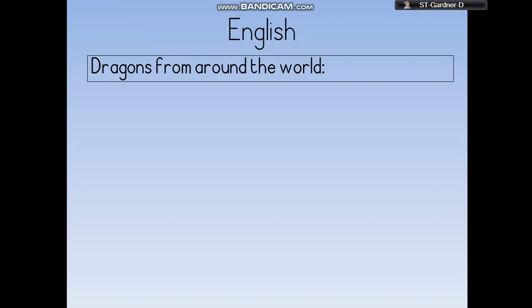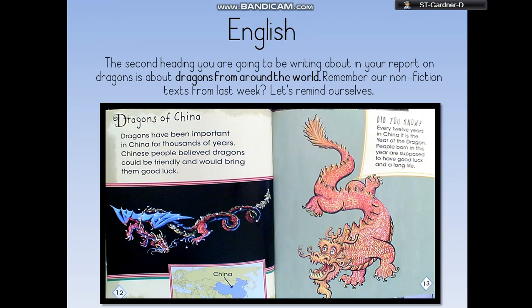Super job, okay? This is our second heading. And we're only going to write information under this heading that links to dragons from around the world. We're not going to write about the powers, we're not going to write about anything else, how the dragon looks, because our heading is telling us we need to write about the dragons from around the world. So let's go back to our text.